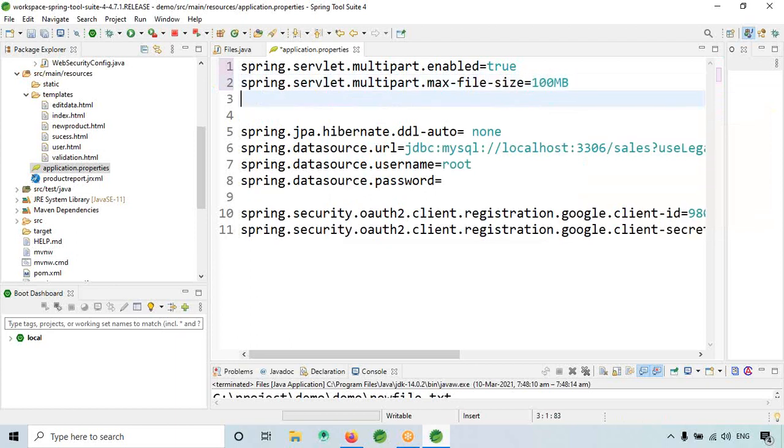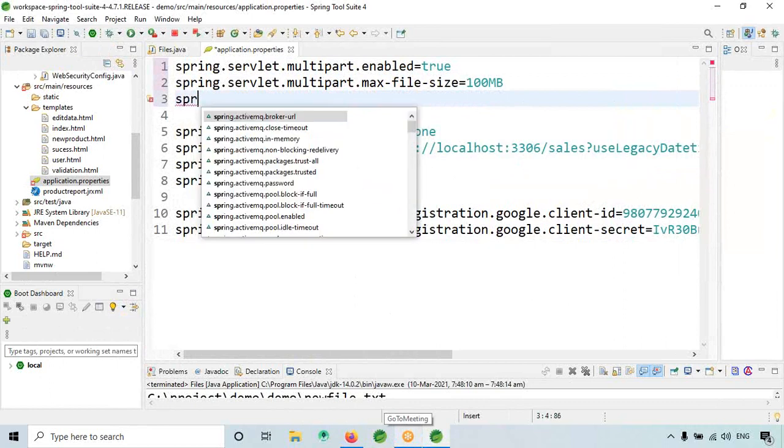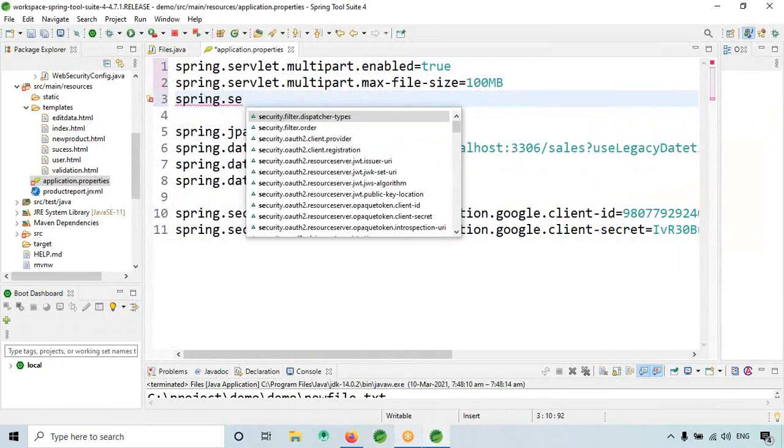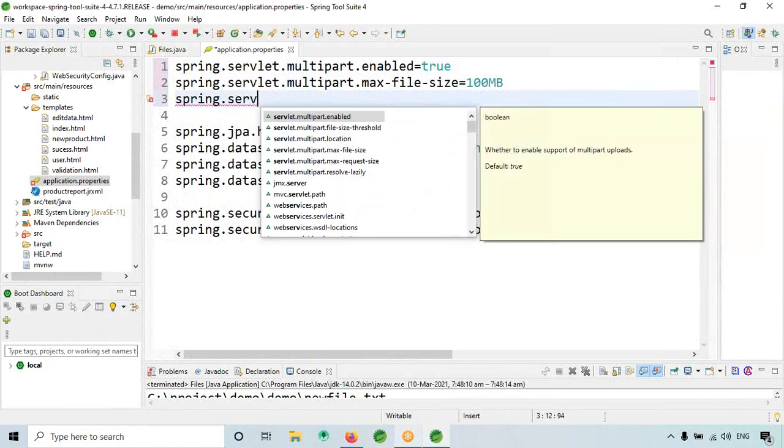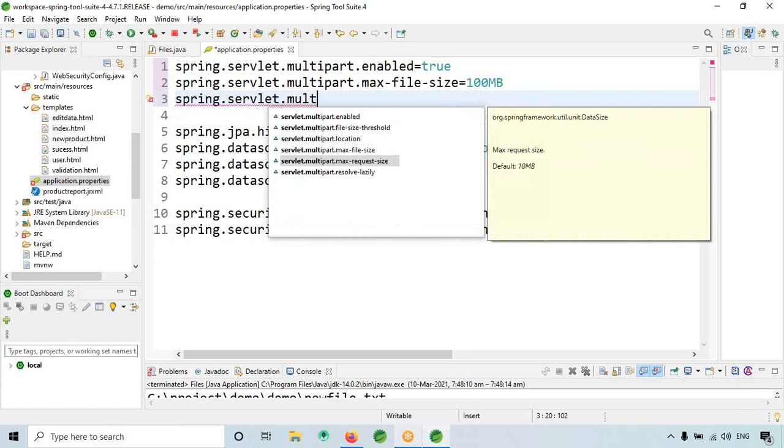Now, when you upload the file, there should be some minimum size, like some KB. So give spring.servlet.multipart, this is the file size threshold.